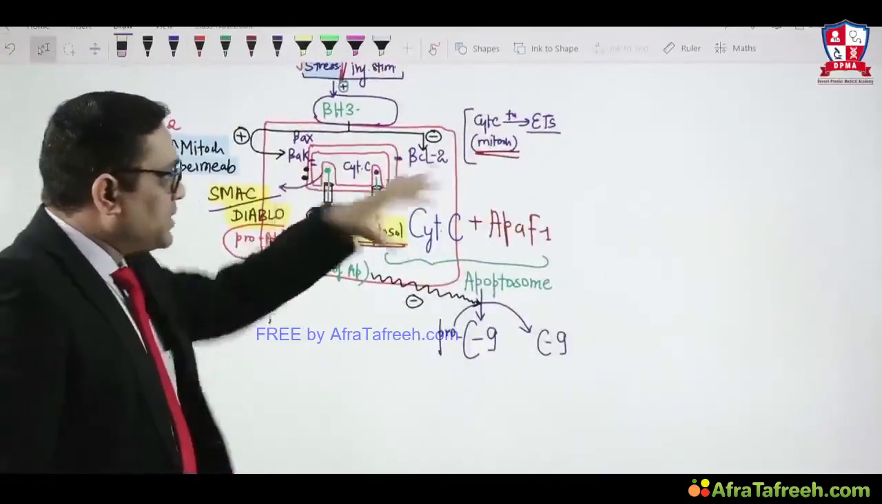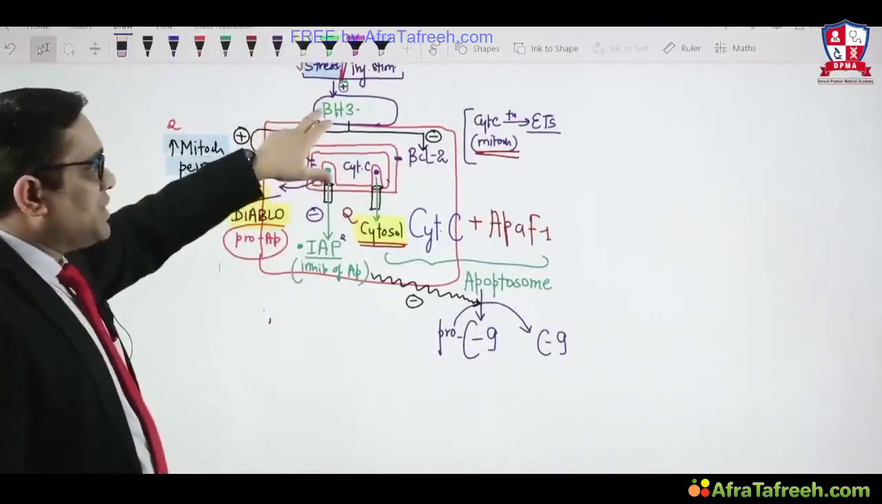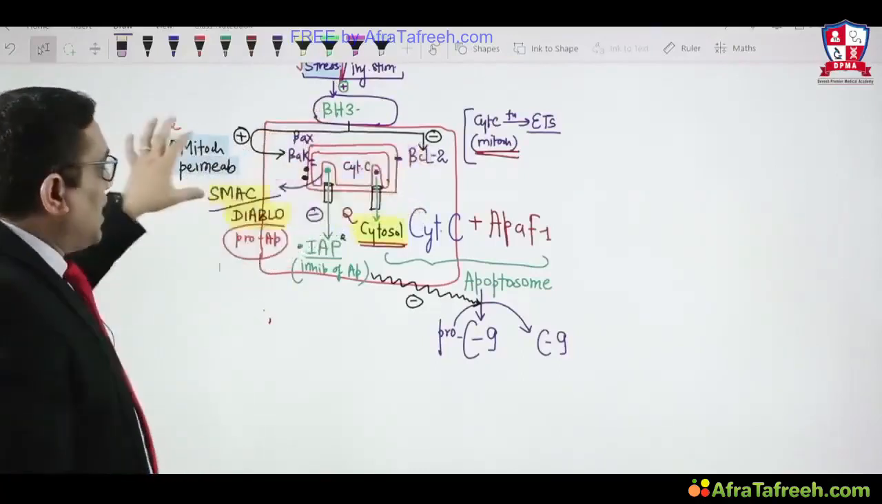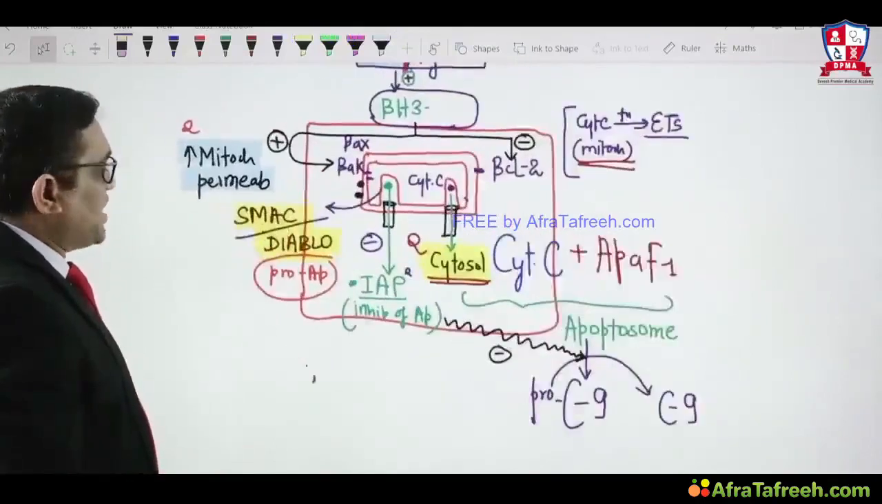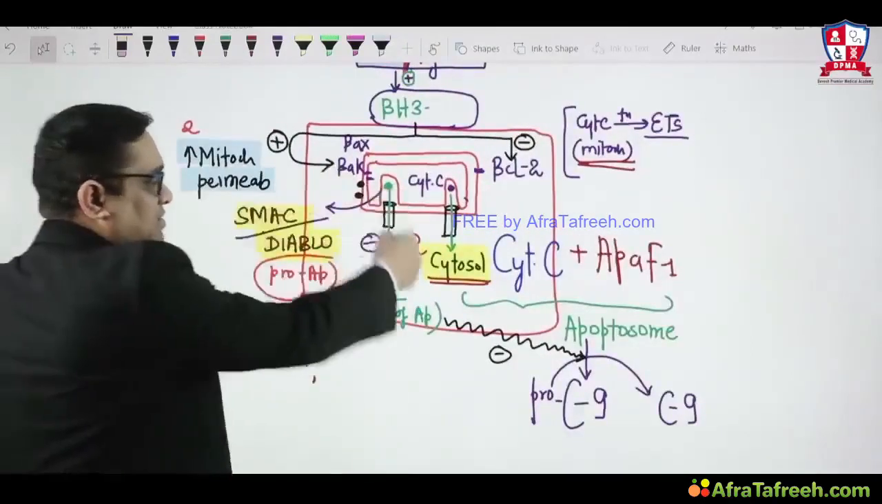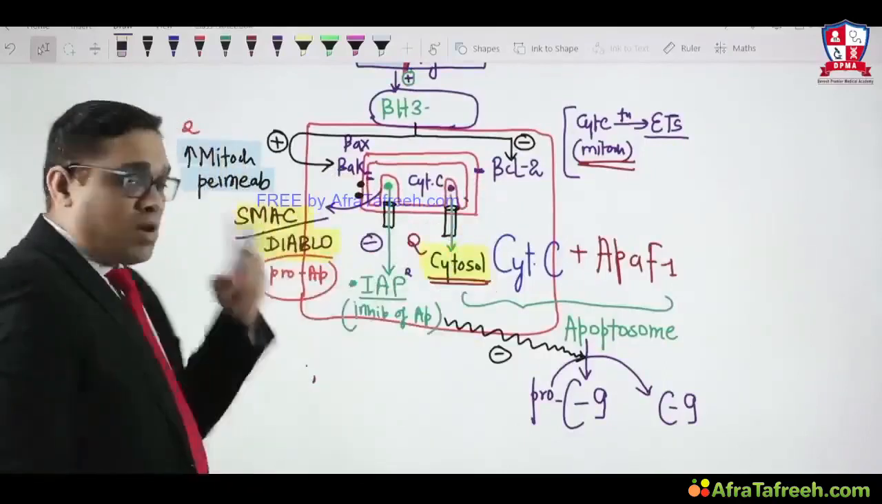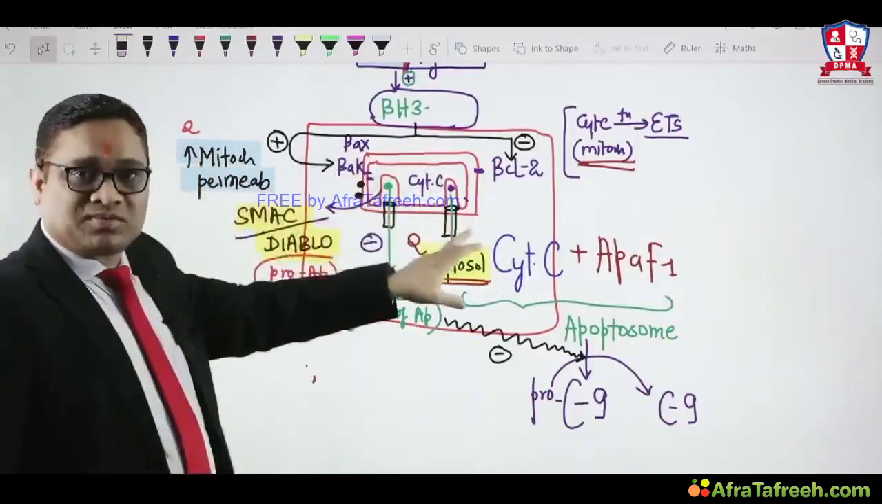I will again repeat, right? Because the stress sensors were activated, which were BH3. Stress sensor BH3 has inactivated BCL2 and activated BAX-BAK. Because of the activation of BAX-BAK, we observed a permeability channel formed in the mitochondrial membrane, which will allow the leakage of two important proteins, cytochrome C and SMAC diablo.